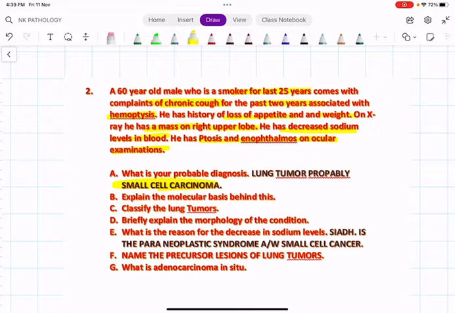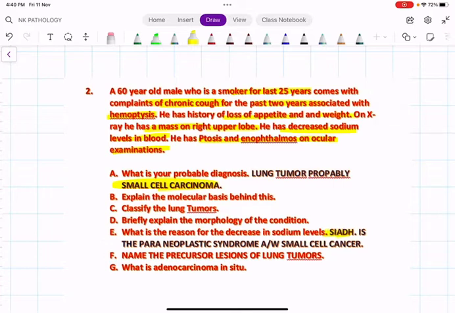Okay, what is the molecular basis? What is the classification of lung tumor? What is the morphology? What is the reason for decrease in sodium level? Here we have to apply the general pathology. In general pathology, we have read about a lot of paraneoplastic syndromes which are associated with the various malignancy. As far as small cell carcinoma is concerned, the most common type of paraneoplastic syndrome associated with small cell carcinoma of the lung is nothing else but SIADH, syndrome of inappropriate ADH secretion.